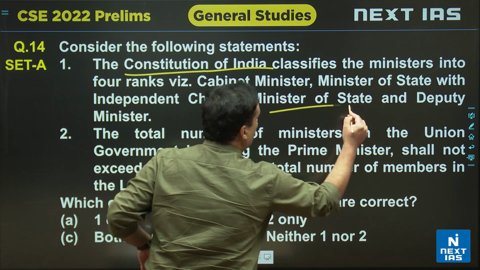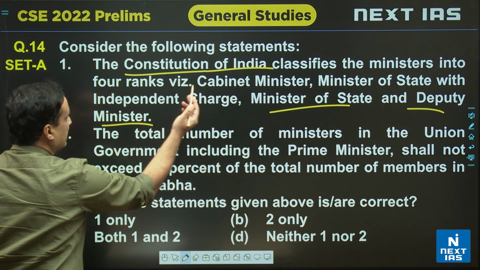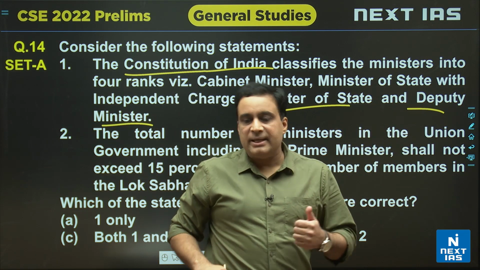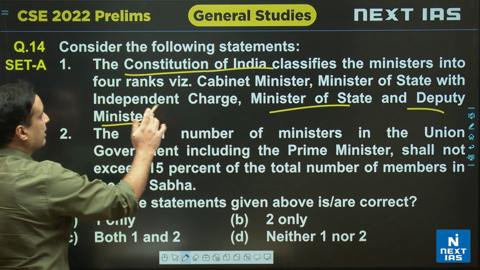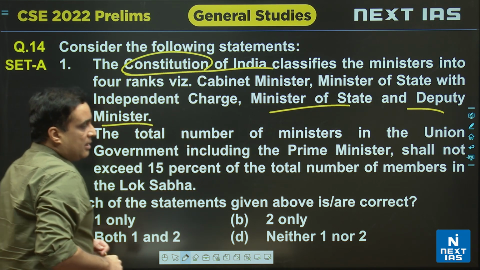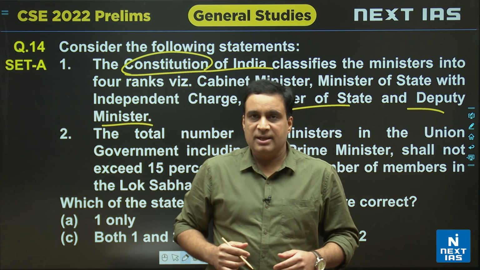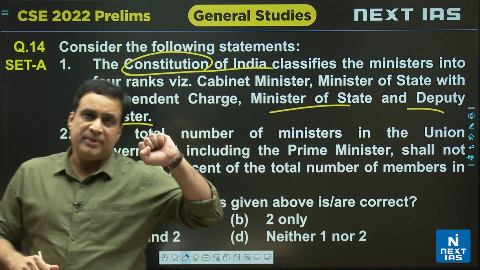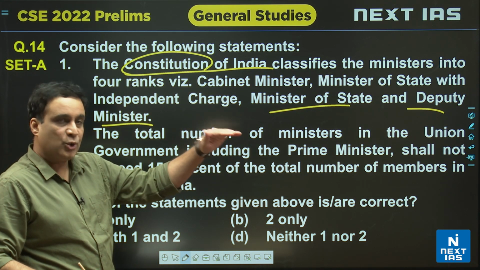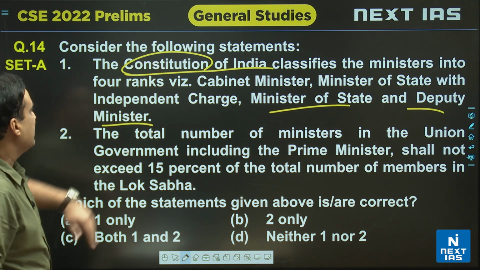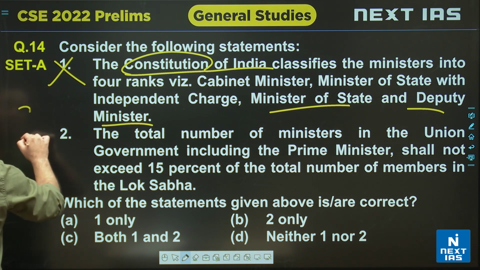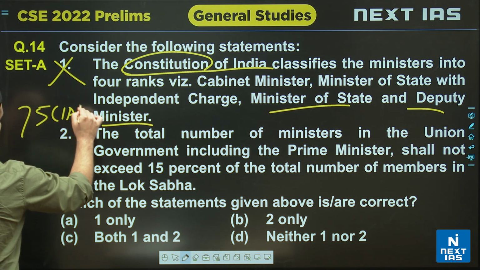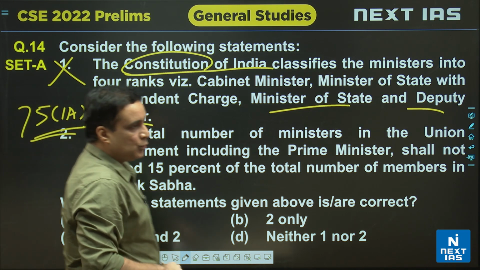They don't discuss MOS or deputy minister, but yes, the word cabinet has been mentioned, but then such a categorization of ministers is not given. ये Constitution में नहीं है. By convention we have this division. एक convention है जिससे हम division करते हैं that ministers can be divided into this group, this group, this group. But संविधान में ऐसा कोई provision नहीं है. तो ये statement हो जाती है गलत. Second, this is quite a direct statement. अगर आपने Article 75 Clause 1A पढ़ा है, this is mentioned in the Constitution as it is.